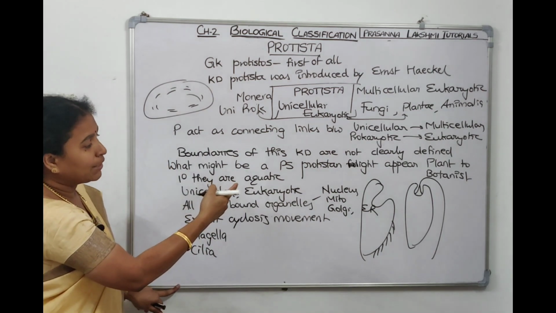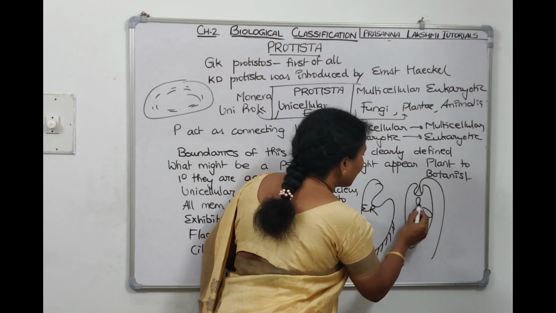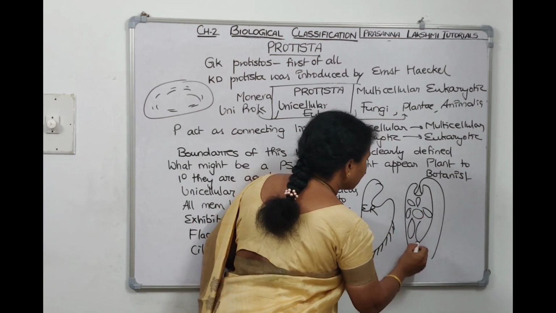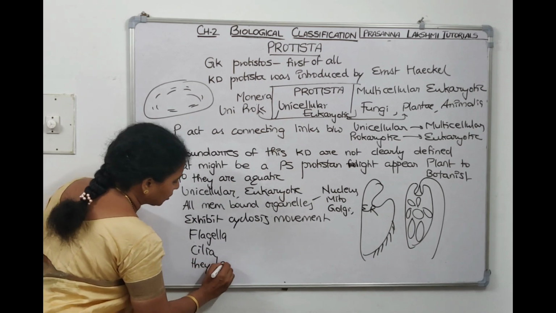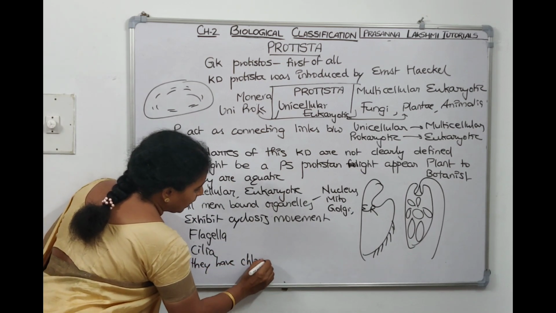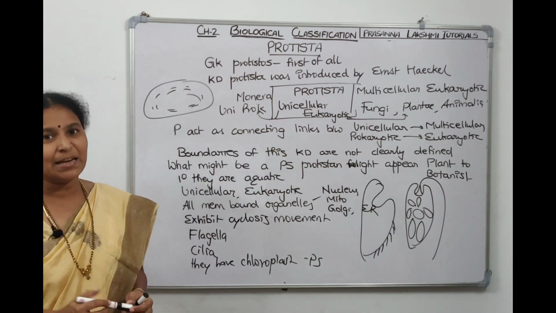And I told you, Euglena does photosynthesis since it has ribbon-like chloroplast. So these are the chloroplasts which I am drawing. They have chloroplast, and they are photosynthetic. So we came to the second kingdom, Protista.